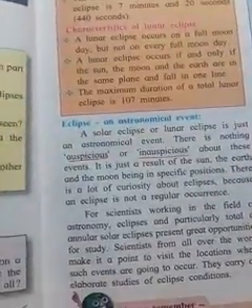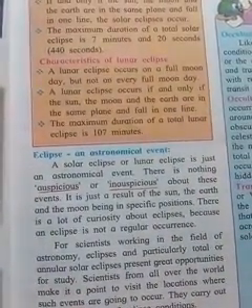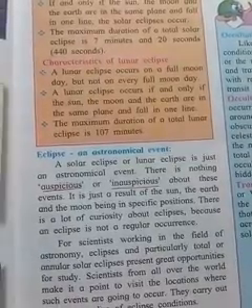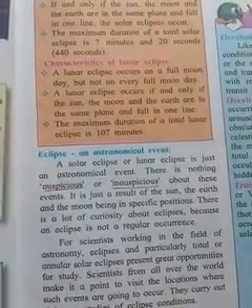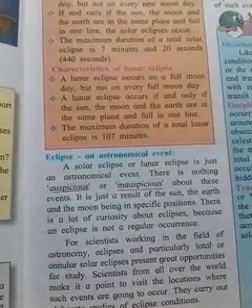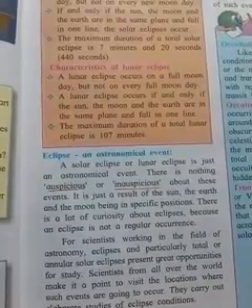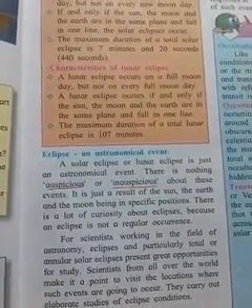Second, the eclipse is an astronomical event. The solar eclipse or lunar eclipse is just an astronomical event. There is nothing auspicious or inauspicious about this event. It is just a result of the sun, the earth and the moon being in a specific position.